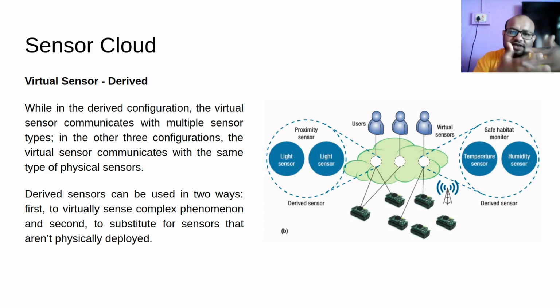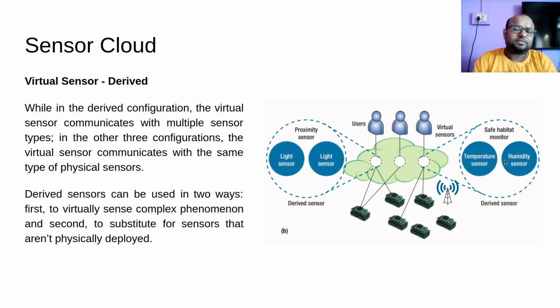In case of the other configurations, in case of many to one, for example, these light sensors would have come together to create a more complex, bigger light sensor. But here these light sensors are coming together to derive a sensor that does not exist. We are creating a new virtual sensor by using a different kind of physical sensor. So this was an example where the sensor is not deployed.